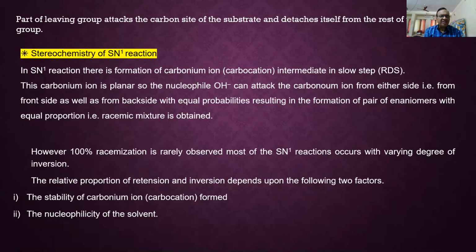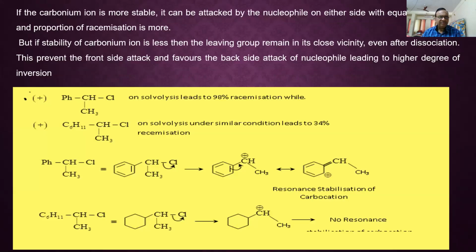If your starting compound, that is alkyl halide, is optically active, it gives 100% racemization, which actually means 50% retention and 50% inversion product. But if it is not optically active, then you will mostly get the inversion of configuration product.